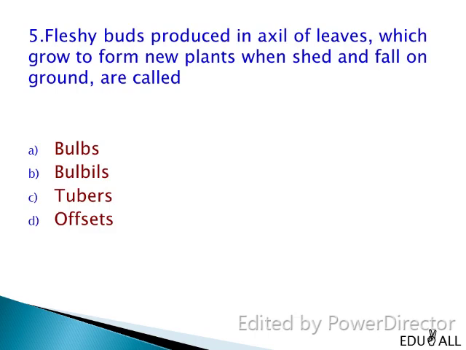Fleshy buds produced in the axil of leaves, which grow to form a new plant when shed and fall on the ground, are called bulbs, bulbils, tubers, offset. The right answer is bulbils.